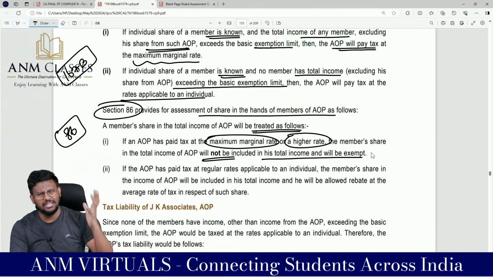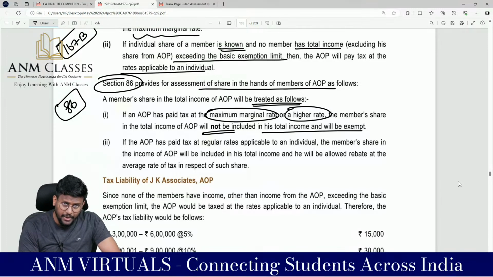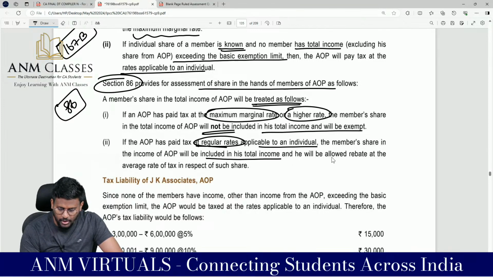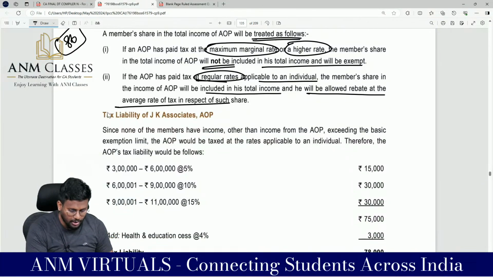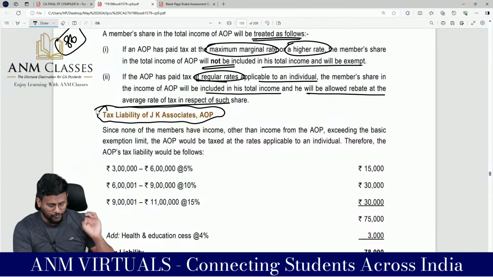Members don't have to pay tax again because the AOP or BOI has already paid tax at MMR or a higher rate. If the AOP has paid tax at regular rates applicable to an individual, the member's share in the income of the AOP will be included in his total income, and he will be allowed a rebate at the average rate of tax in respect of such share.